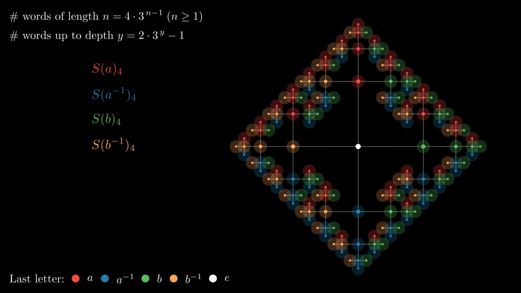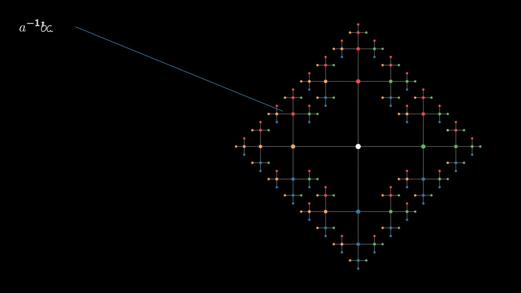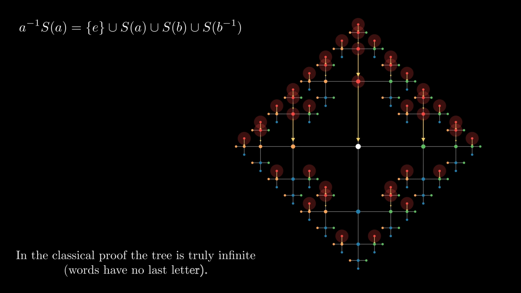Consider this word. The first letter and last rotation is the inverse of A. So if we rotate by A, we get closer to the origin. Now take all words ending in A and assume the tree has infinite depth. Multiply on the right by A inverse. That just strips the final A. The word A collapses to the identity. Every other word shortens by 1 letter, but they are infinitely long. What do you get? The identity plus all words ending in A, B, or B inverse.